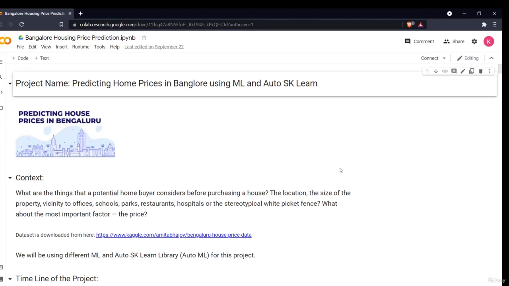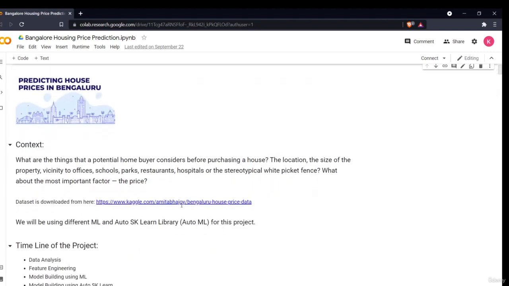Hello, welcome to the notebook section of this project, predicting house prices in Bangalore using machine learning and the auto-sklearn library. In the previous introduction section, I have already told you the context, why we are doing this project, because obviously the major factor while we buy a house is the price. If the price is not affordable, we won't buy it, no matter how good the locality or the house is. So this is a pretty interesting problem of predicting the price of a locality, so that you can select the correct place where you have to buy the house before even going there.